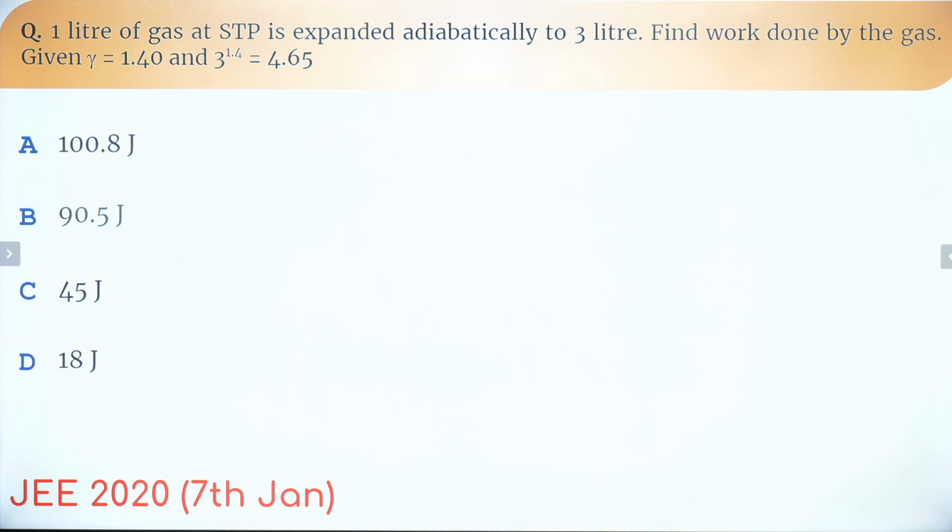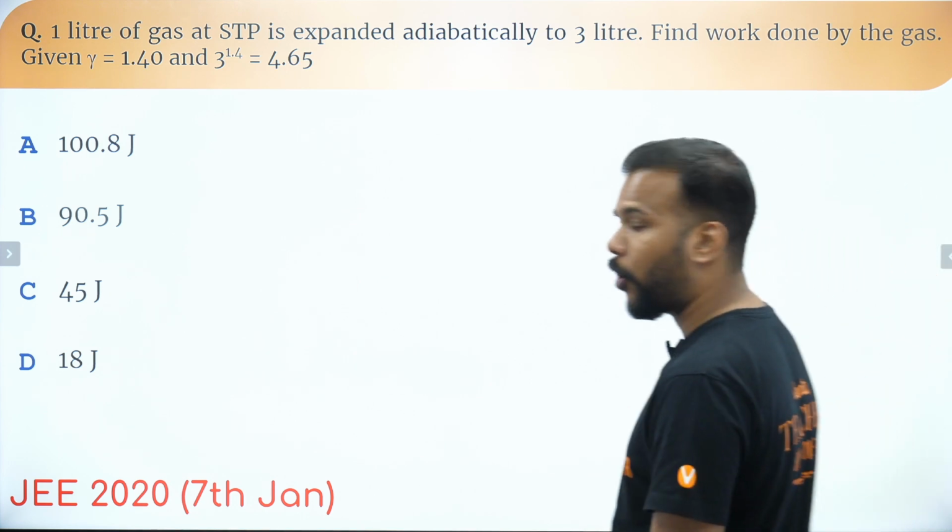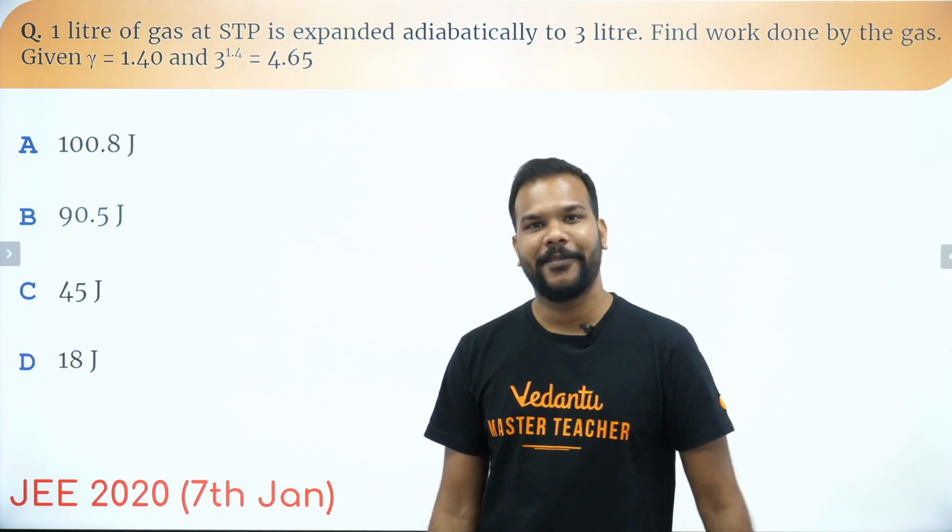1 liter of gas at standard temperature and pressure is expanded adiabatically to 3 liters. So volume is becoming from 1 liter to 3 liters. You have to find the work done by the gas. Gamma is given, and it is also mentioned that 3 to the power 1.4 is 4.65. I hope that value will come useful and handy for you all. Options are given. Question from JEE 2020, 7th of January.